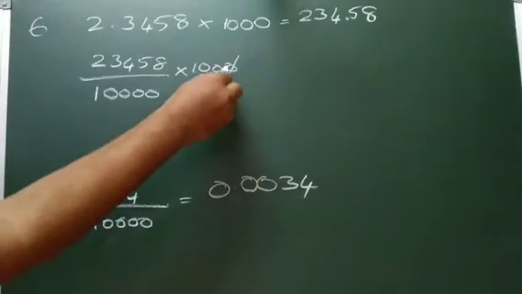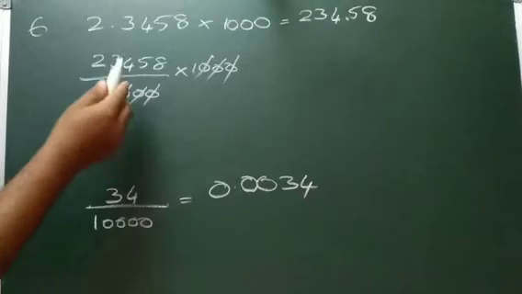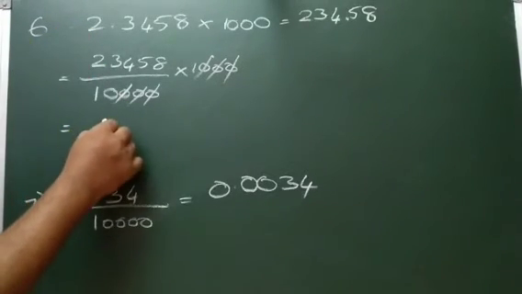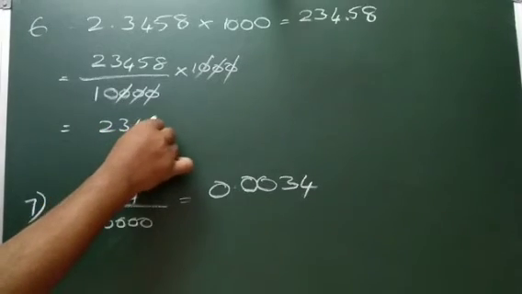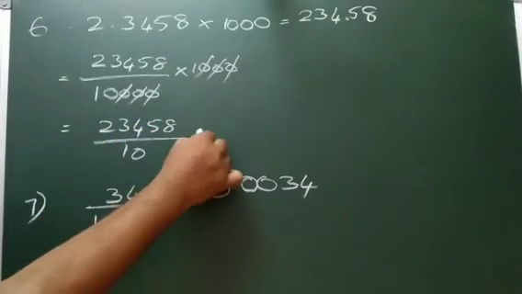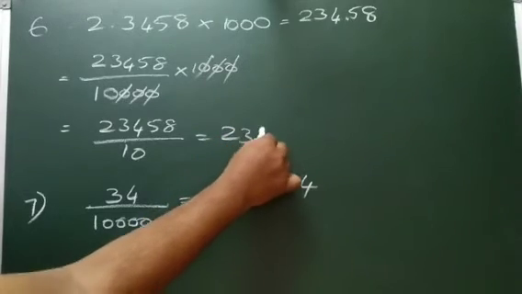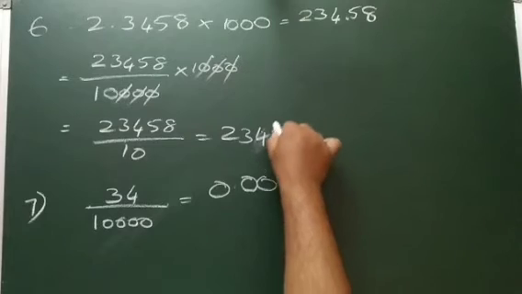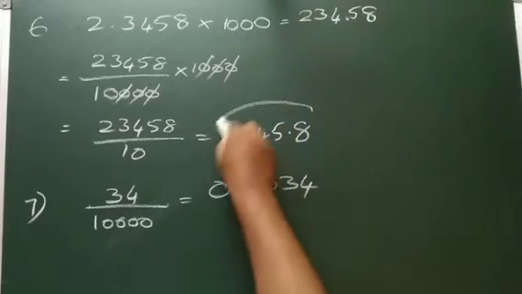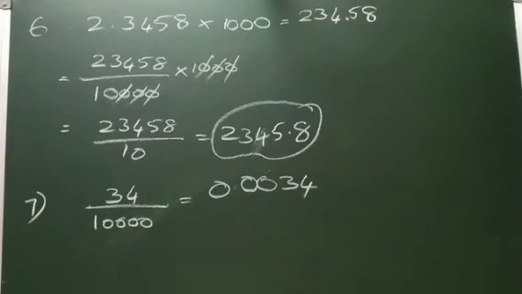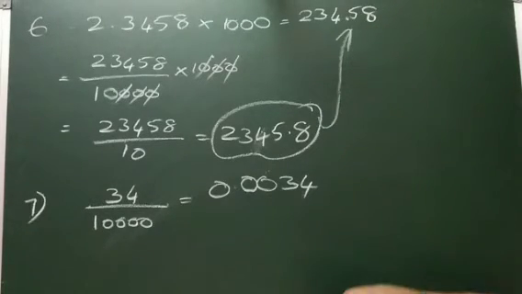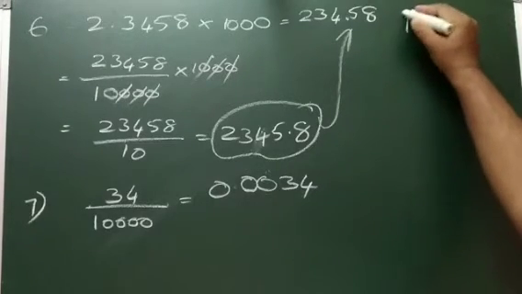So this is one technique. 3 zeros cut. So now the answer became 2, 3, 4, 5, 8 by 10. So dividing by 10 means 2, 3, 4, 5.8. But see the given answer: this is 2345.8, but the given answer is 234.58. So it's false.